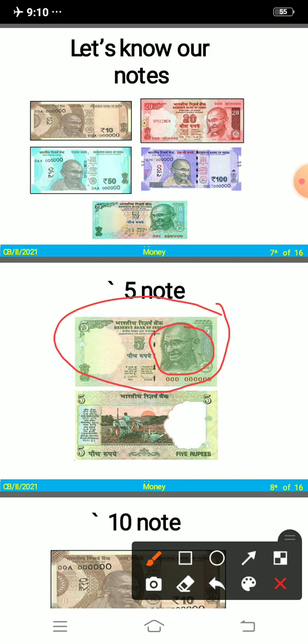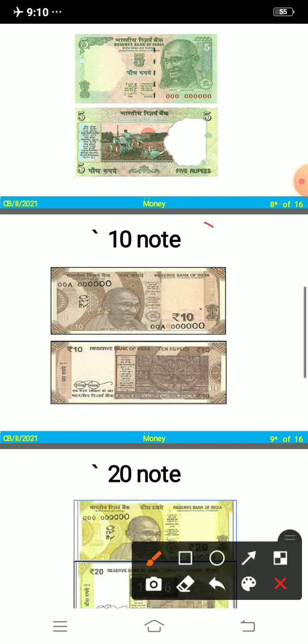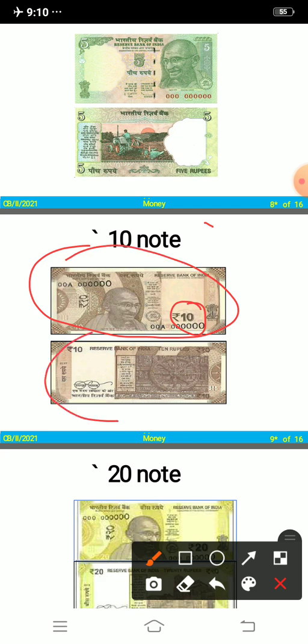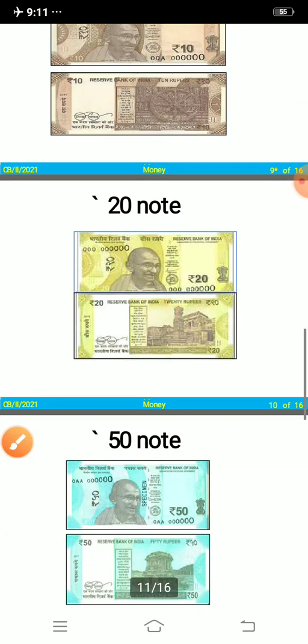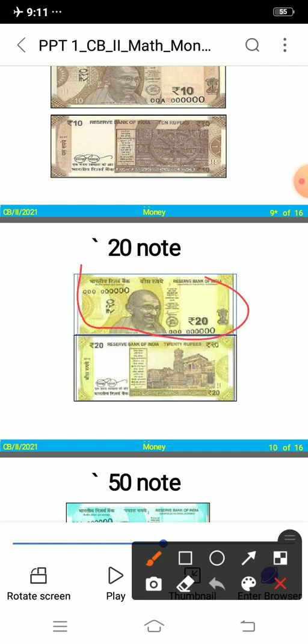So it is a 5 rupee note, right? So this is the front side and this is the back side of the note. In the same way you can see a 10 rupee note here. It is written 10, so it is a 10 rupee note. This is the front side and this is the back side, right? And all the notes are different from each other. So the 20 rupee new note. Okay, so children, if you see, the color is also different here, right? So it is a 20 rupee note.